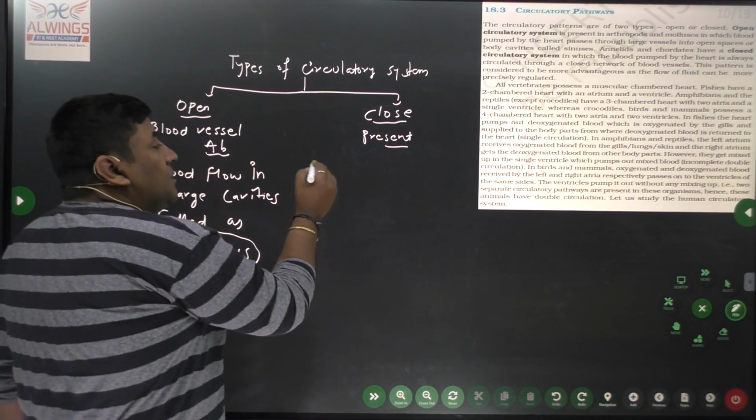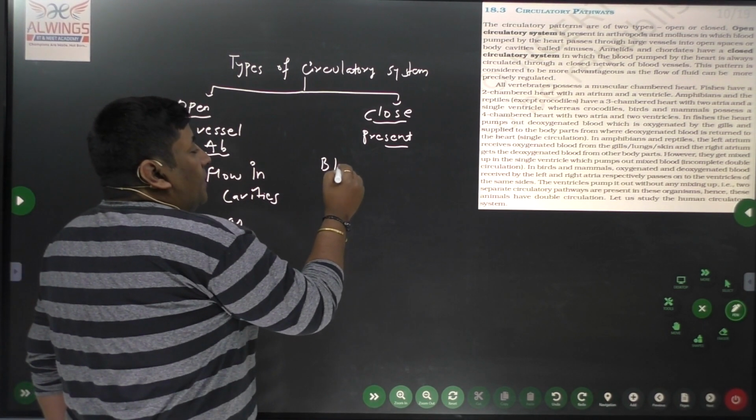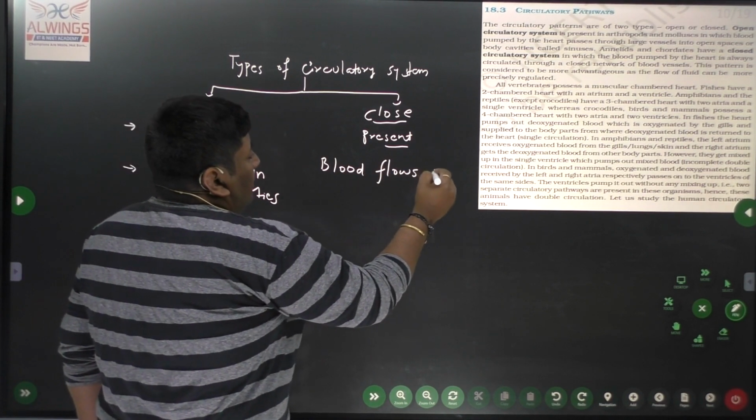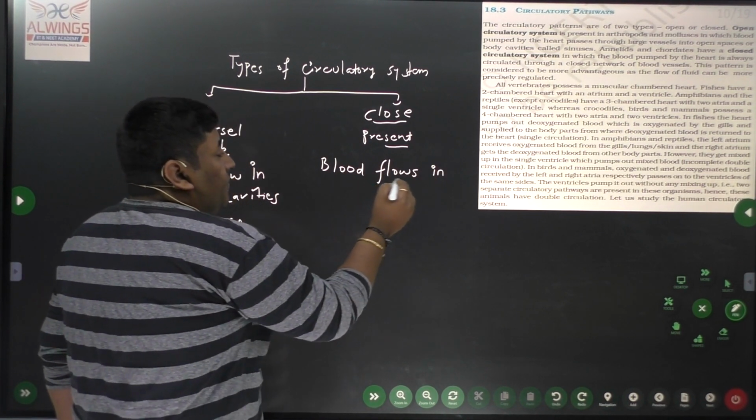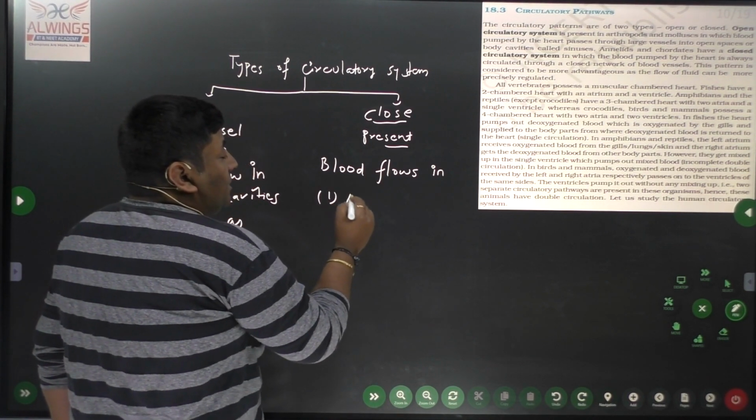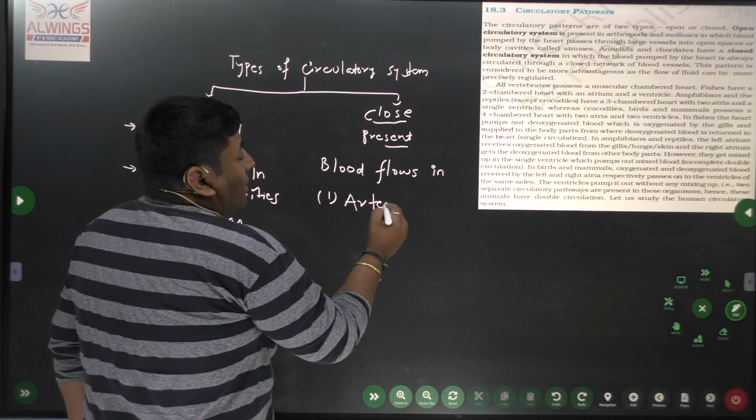In closed type, blood flows inside. There are three options. First we can go for the major one, that is the artery.